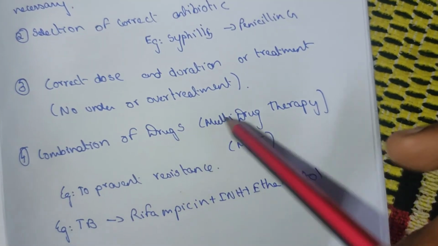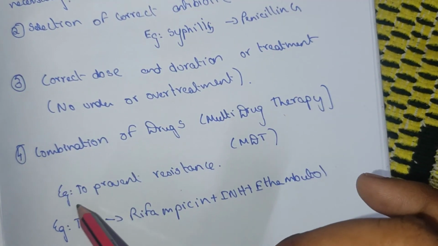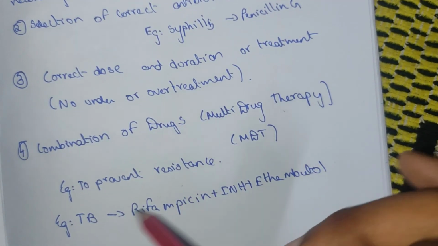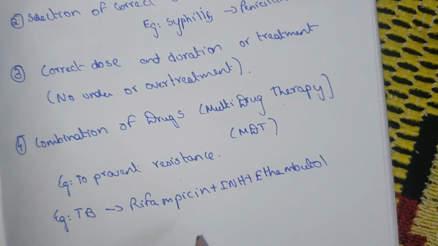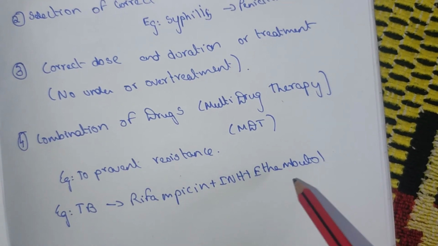Combination of drugs, like multi-drug therapy, to prevent resistance. For example, in TB: rifampicin, INH and ethambutol.